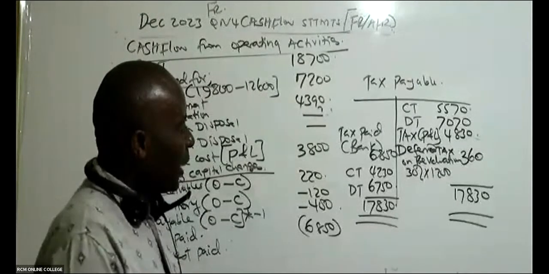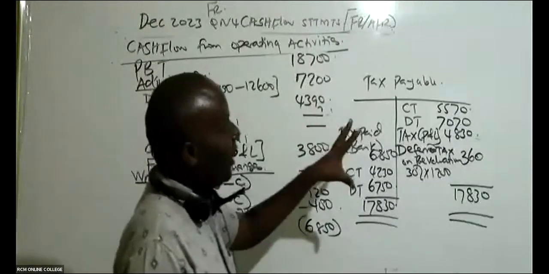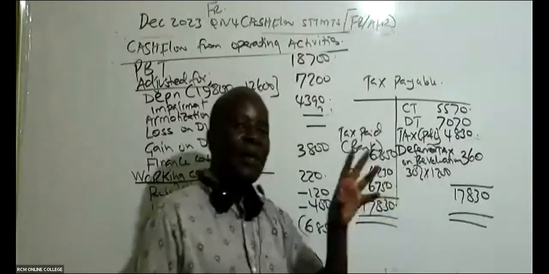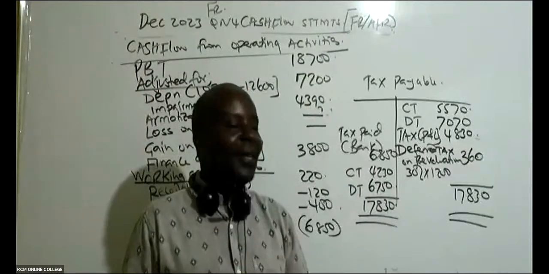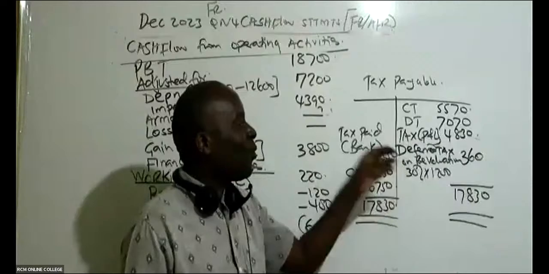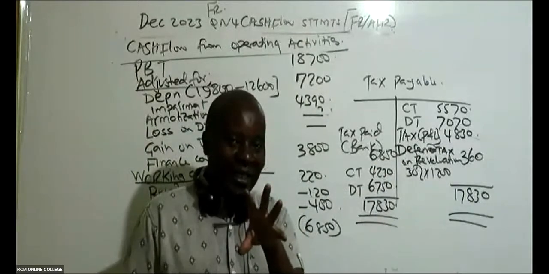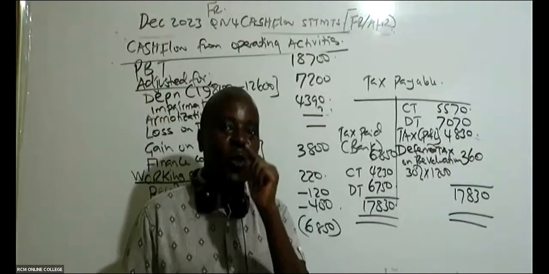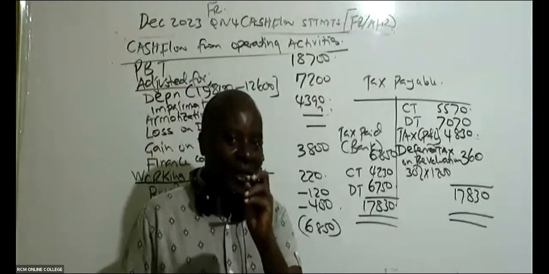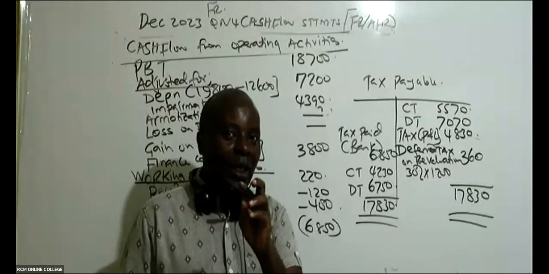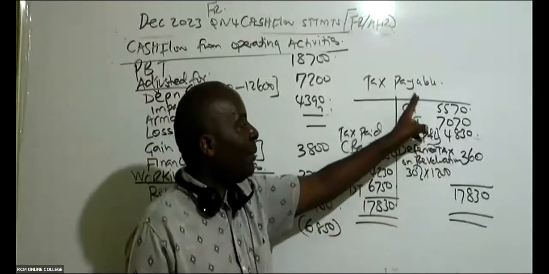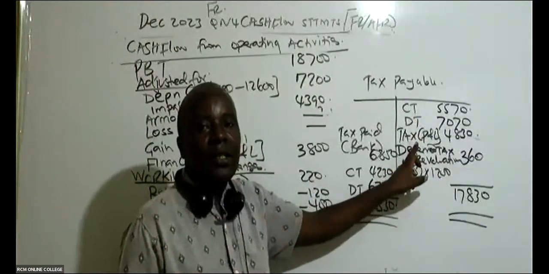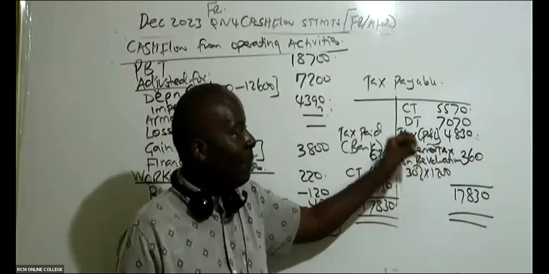For the number of years I've marked and taught KASNEB exams, very few students are able to, first of all, combine the two accounts. Whenever it comes to tax payable, you shall be combining current tax and deferred tax. And then when they combine, they forget two key things: to increase the tax liability with the current year's tax, so you go to the P&L and pick that.